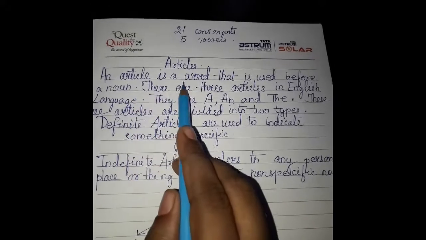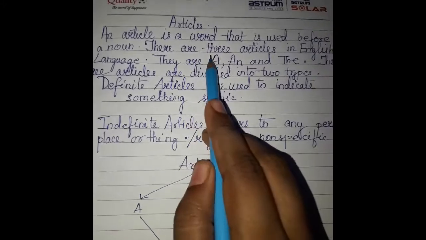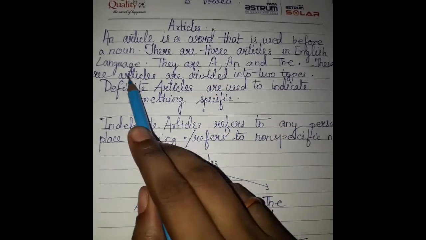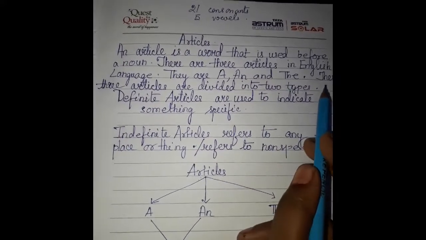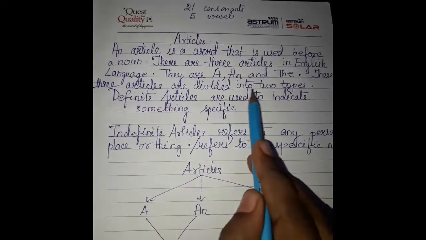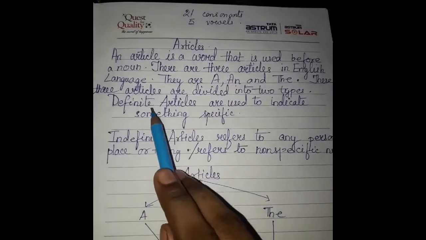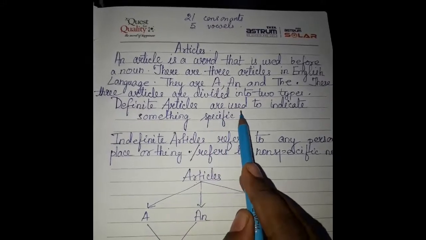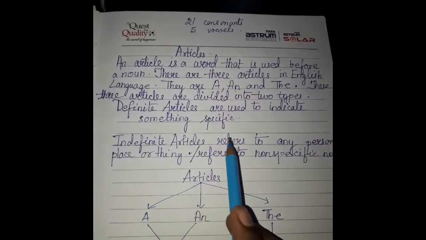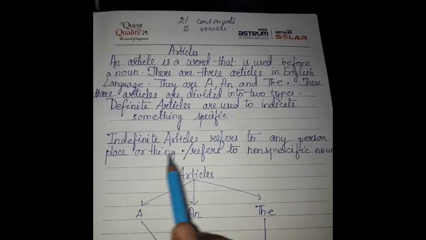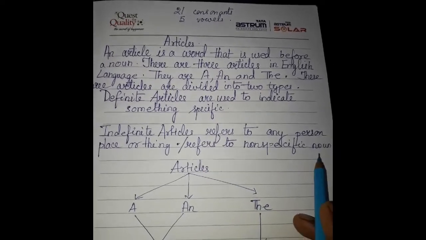An article is a word that is used before a noun. There are three articles in the English language. They are a, an, the. These three articles are divided into two types: definite article and indefinite article. Definite articles are used to indicate something specific. Indefinite article refers to any person, place or thing, or it refers to a non-specific noun.